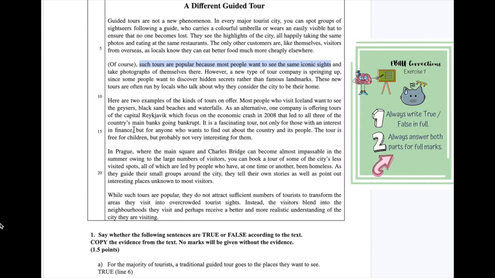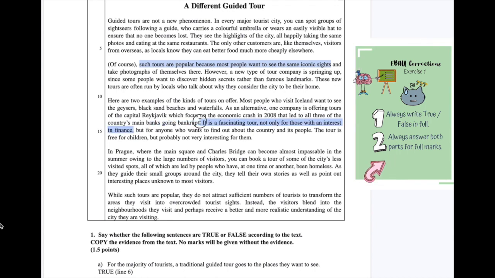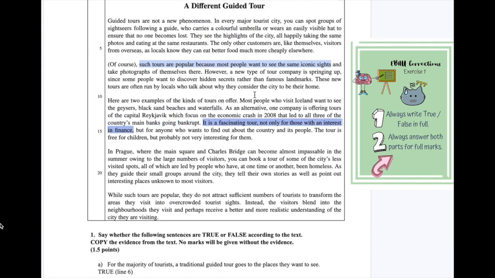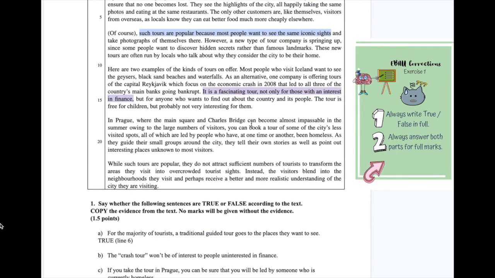Now, this is where a lot of people make mistakes. So what you want to do is only highlight the information that is given you for that question. So it is a fascinating tour. You need this bit of information because it's asking about being interested. Okay, so another word for interest is fascinate. So something fascinates you, it means that you're interested in it.